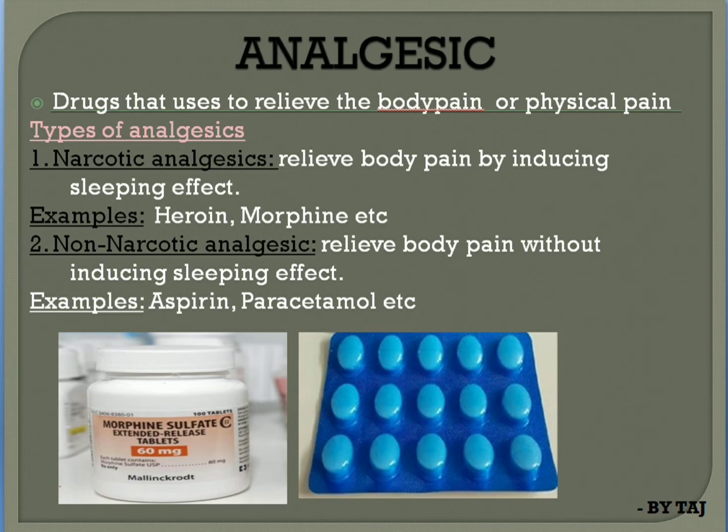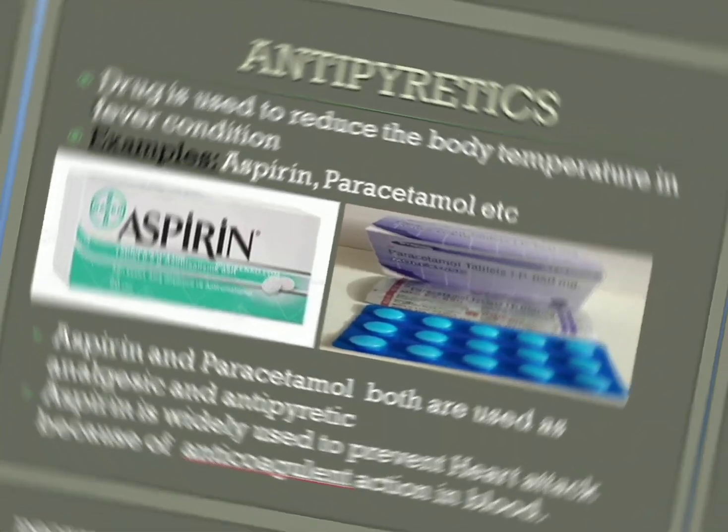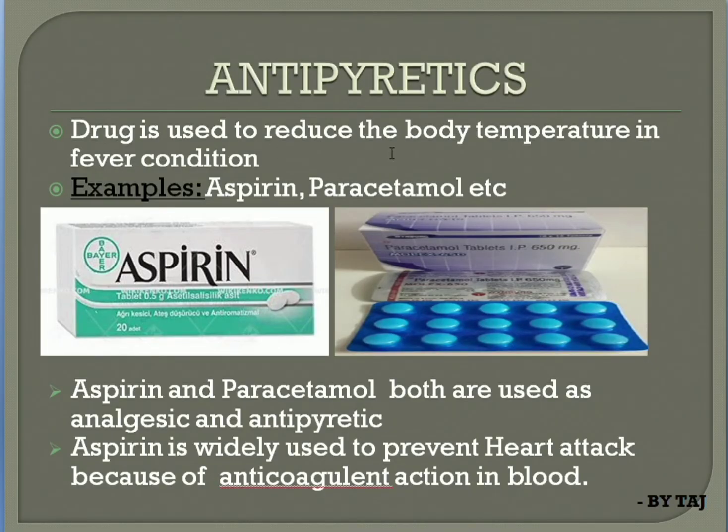Coming to another type, antipyretics. Antipyretics are the drugs used to reduce body temperature in fever conditions. If you are having a fever, the doctors will suggest these kinds of antipyretics. Examples are aspirin and paracetamol.